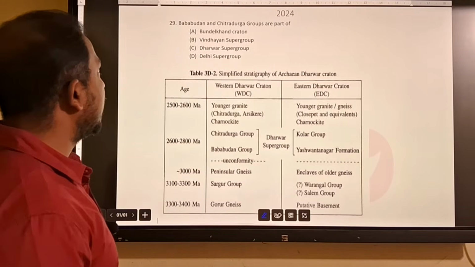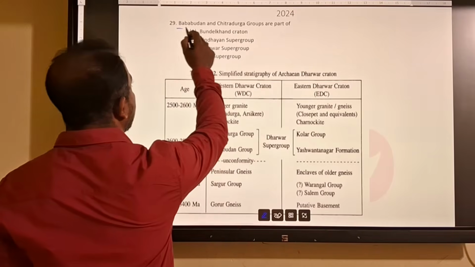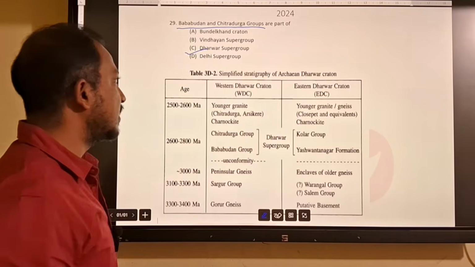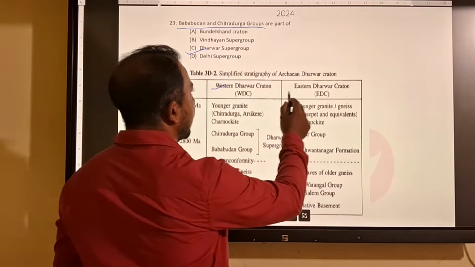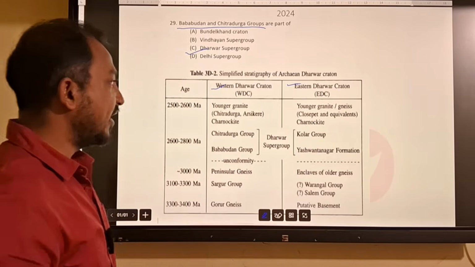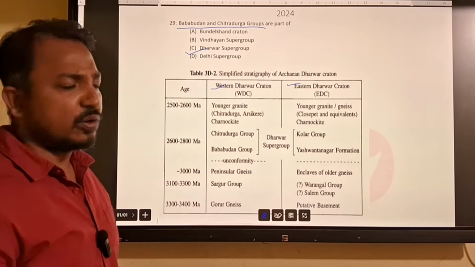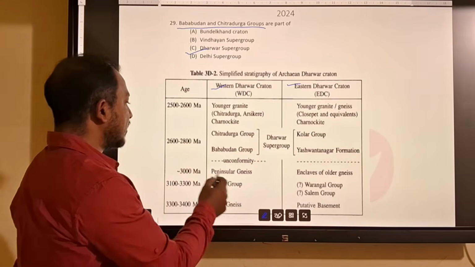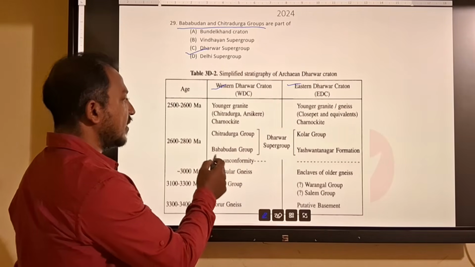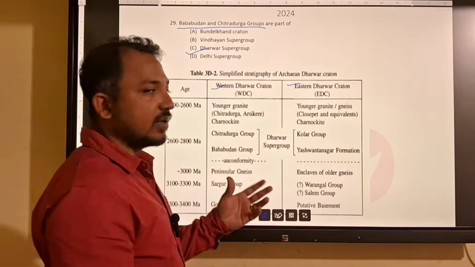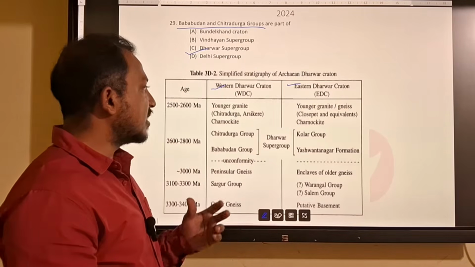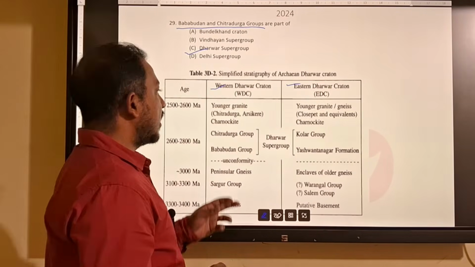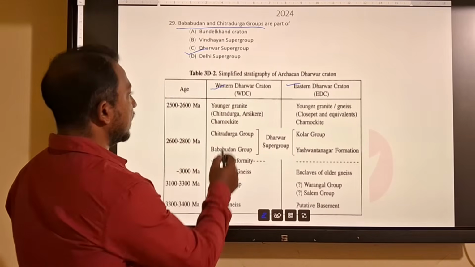So let's go to another question, that is Bababudan and Chitradurga group. Bababudan and Chitradurga groups belong to the Dharwar Supergroup. This is the succession of the Dharwar Craton, which is divided into two parts: Western Dharwar Craton and Eastern Dharwar Craton, by the Closepet granite, or you can say the Chitradurga shear zone. This is your Western Dharwar Craton, starting from Gorur Gneiss, then Sargur group, then Peninsular Gneiss, then unconformity, then Bababudan. Bababudan group has four formations: Kalasapura, Allampur, Santaveri, Mulangiri. Then Chitradurga has two subgroups, Ranibennur and Bhimasamudra. So these are your Western Dharwar Craton.